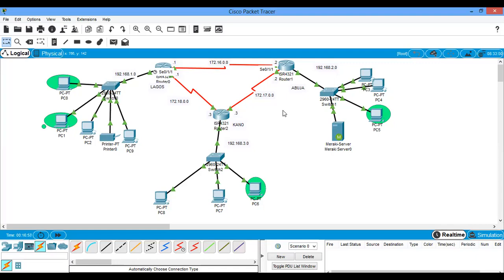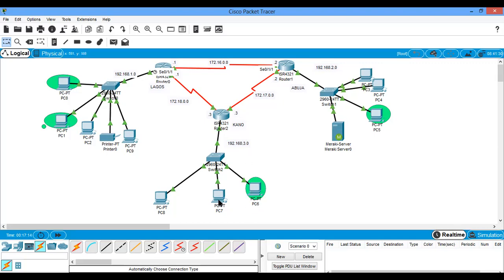The interface that receives it will refer to it as inbound. Just so you know, the difference between inbound and outbound is that inbound is an incoming packet. Outbound is an outgoing packet. I think that summarizes that.